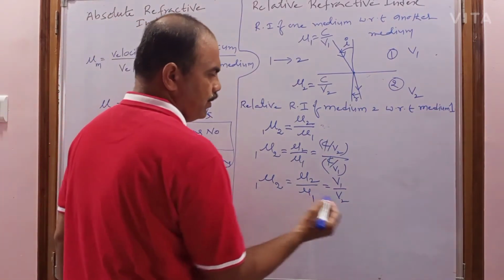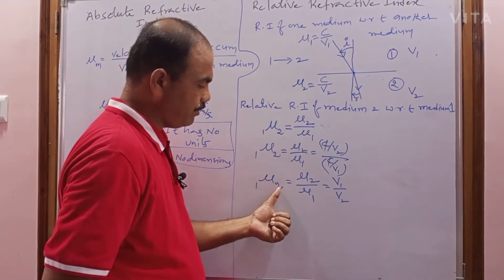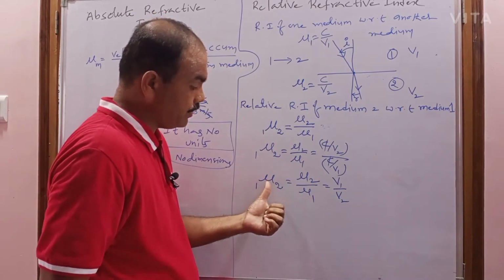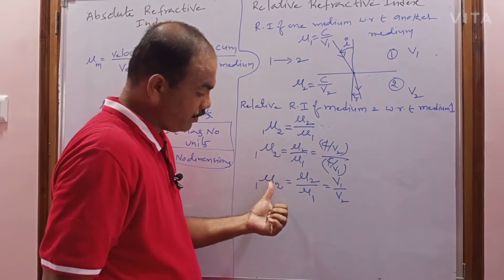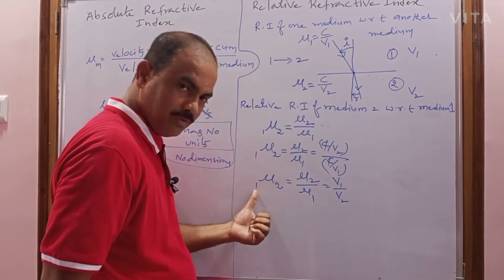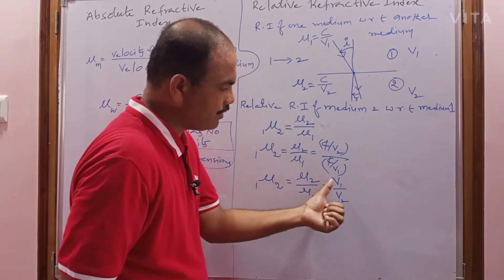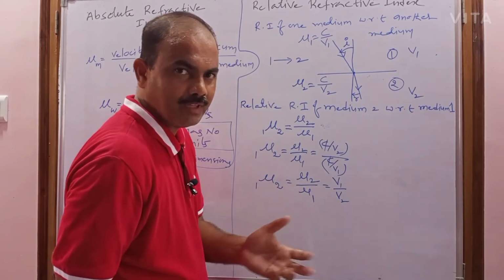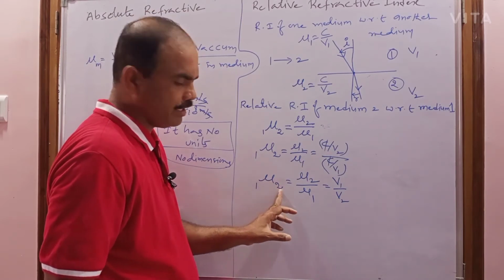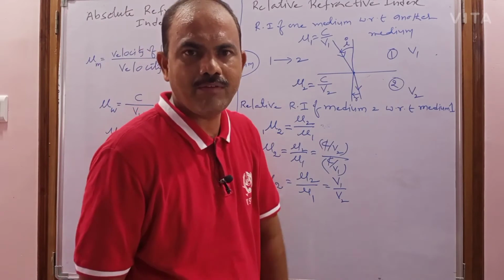So now you can also write this relative refractive index of medium 2 with respect to 1. So far you wrote the relative refractive index of medium 2 with respect to 1 in terms of absolute refractive indices as well as velocities of light. Now I am going to write this formula of relative refractive index of medium 2 with respect to 1 in terms of wavelength also.